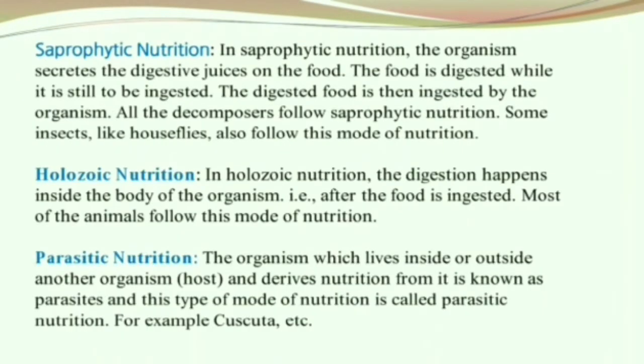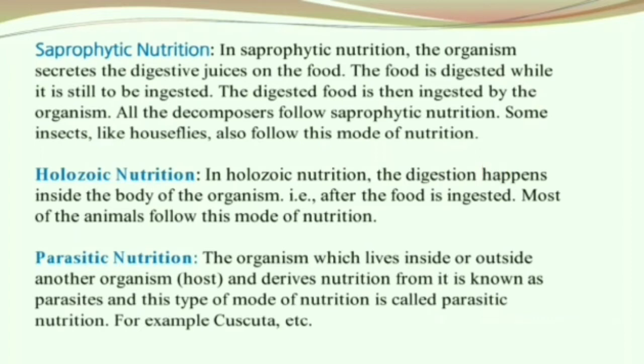Now, let's have a look at what is saprophytic, holozoic, and parasitic nutrition. Saprophytic nutrition. In saprophytic nutrition, the organism secretes the digestive juices on the food. The food is digested while it is still to be ingested. The digested food is then ingested by the organism. All the decomposers follow saprophytic mode of nutrition. Some insects like houseflies also follow this mode of nutrition.